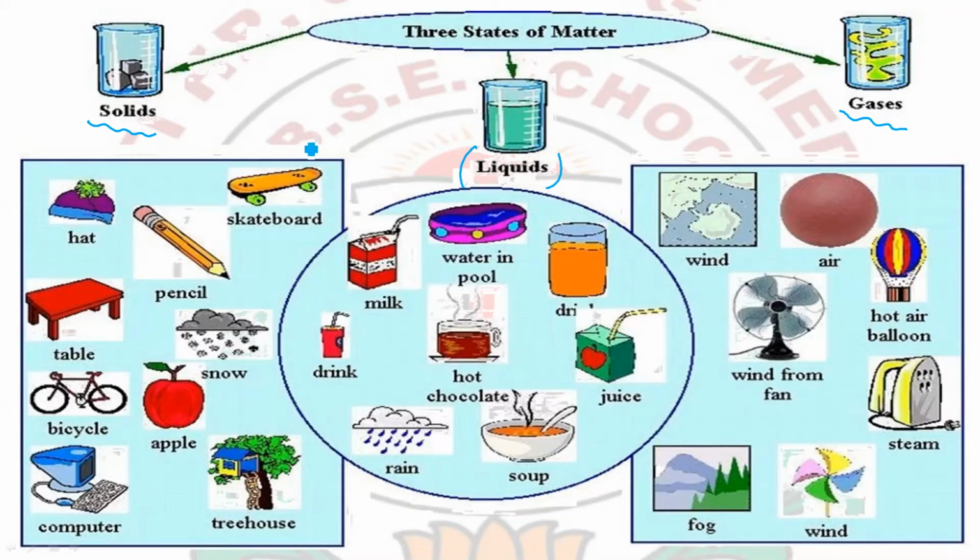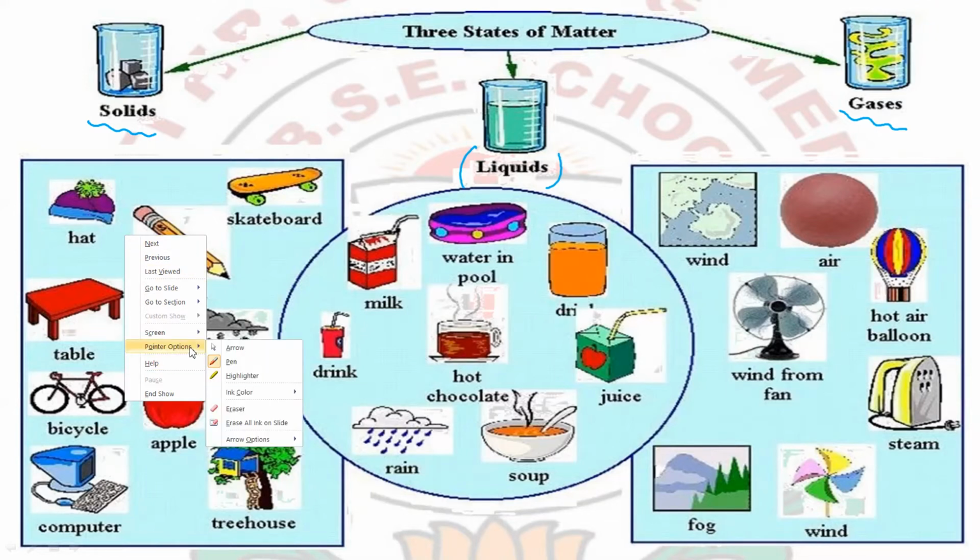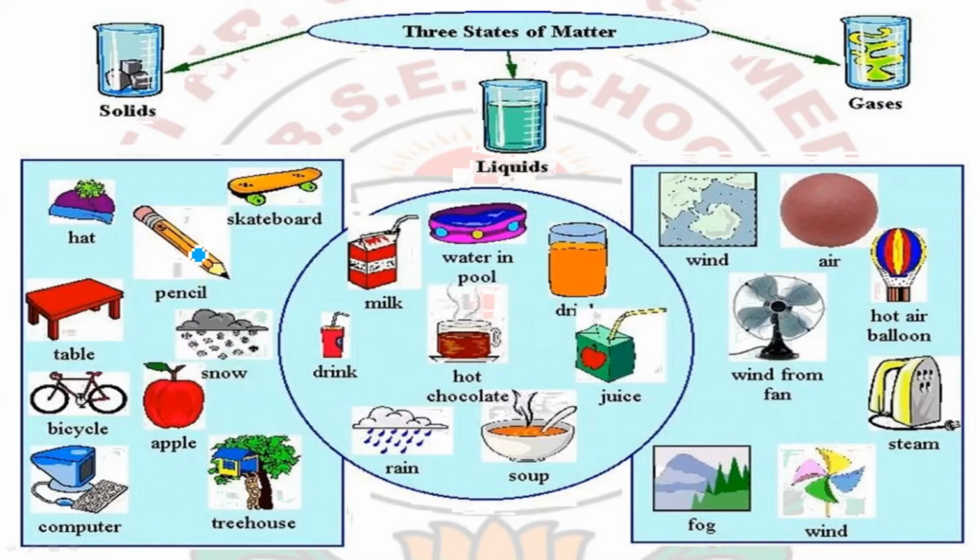Now let's discuss briefly water solids, water liquid and water gases. In the last class I told you that we will discuss the properties of all these states of matter. Other than these three states of matter, there are two more states of matter being included. One is the plasma.